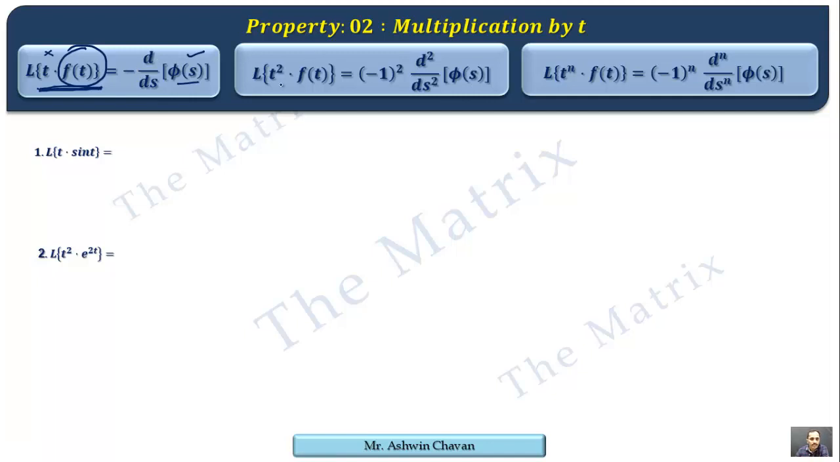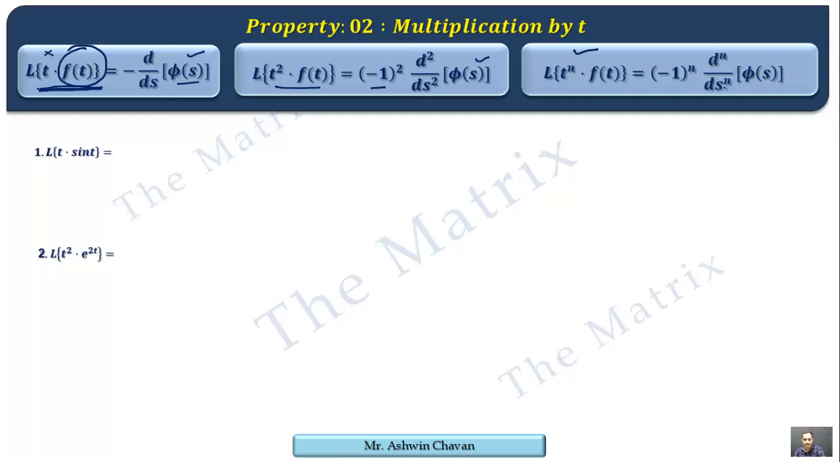Next, if there is t square multiplied to the function, so there are two t's on the left side, that's why there is minus 1 square and the double derivative of phi of s. You can generalize this now. However many t's on the left side, that many minus signs, that many derivatives of phi of s, and in general we have the last formula. If t raised to n is attached to the function, then minus 1 raised to n into the nth derivative of phi of s. So it is a very simple property.